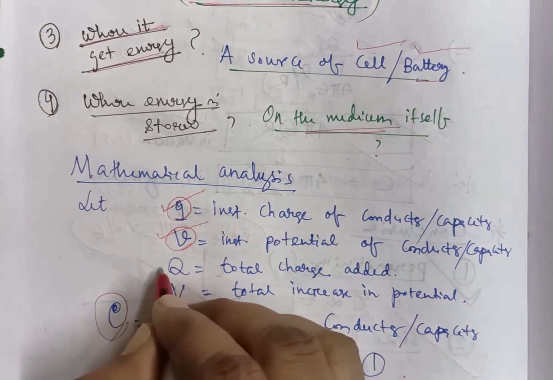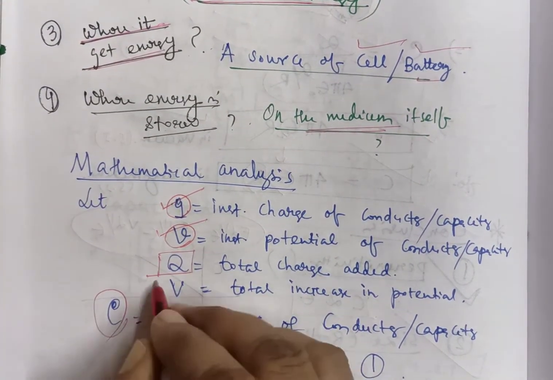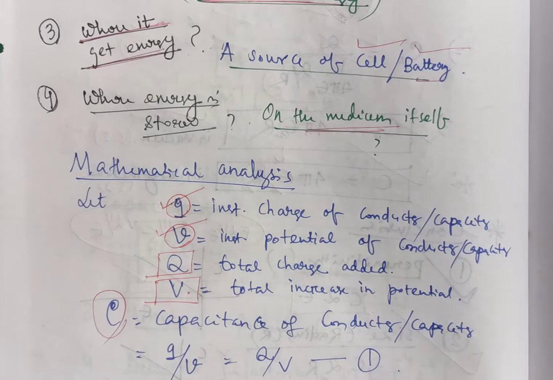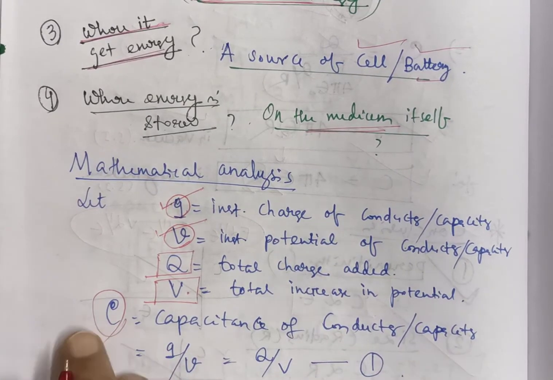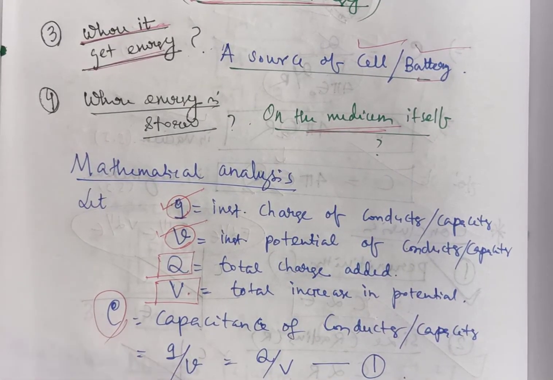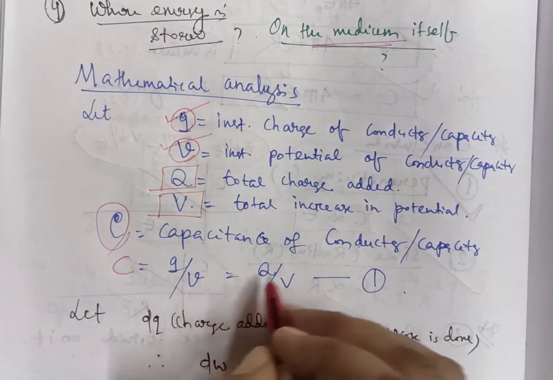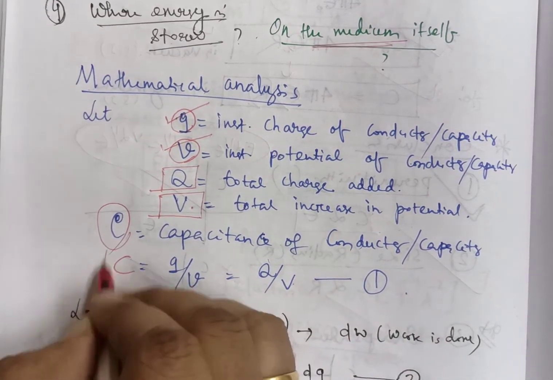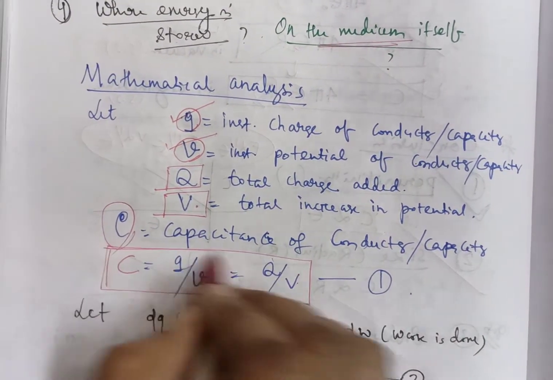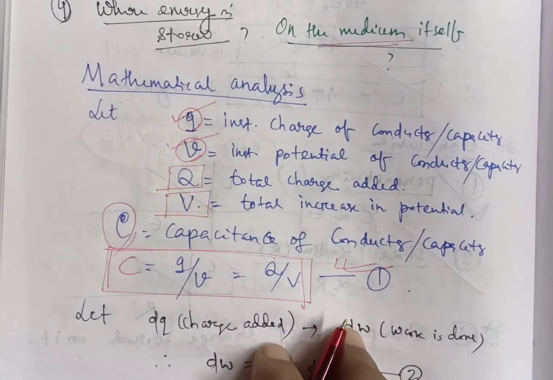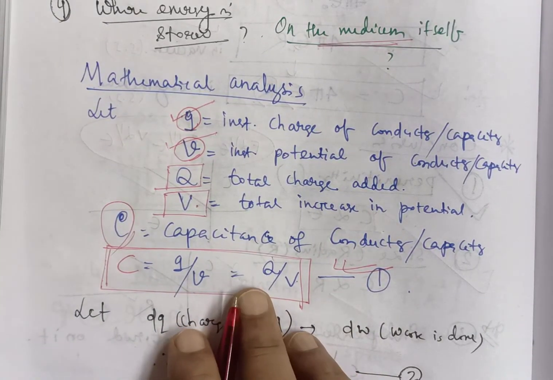Let the total charge be capital Q and the total potential capital V. So the capacitance C is equal to small q by small v, or capital Q by capital V. Keep this formula as equation number 1, and we can use it where necessary.